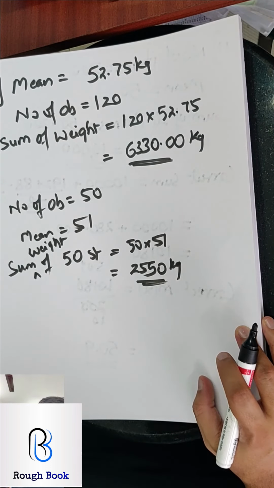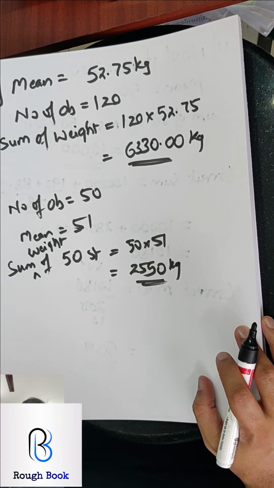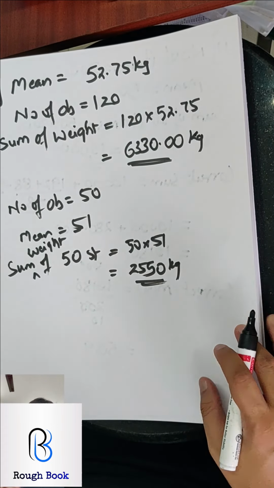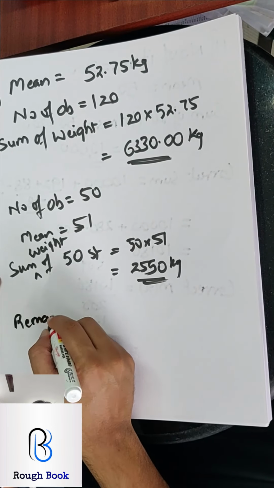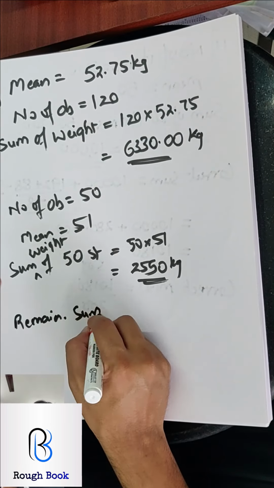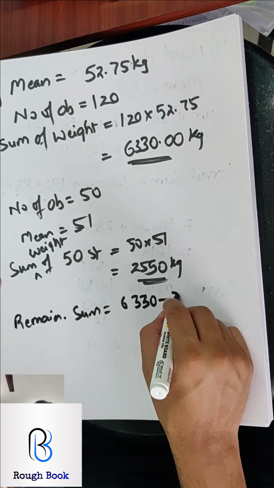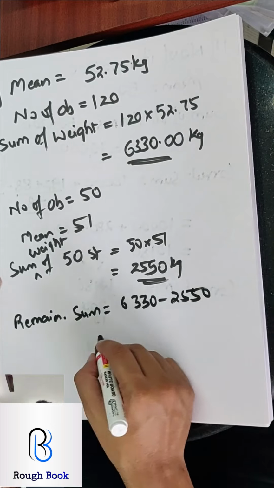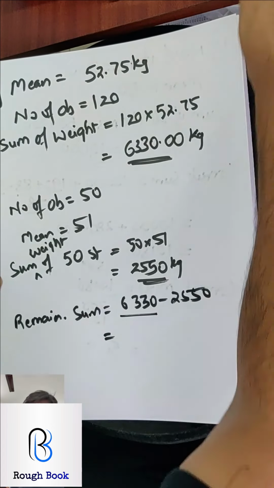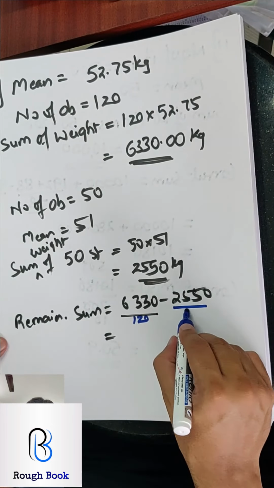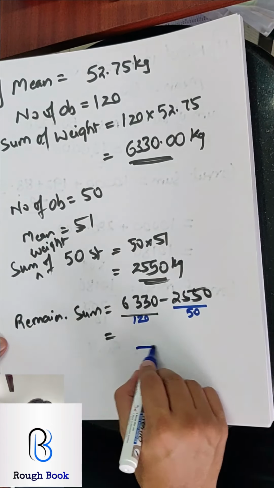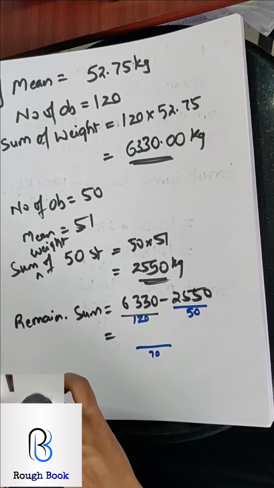Let's see what is the question. Further they say, find the mean weight of the remaining students. Isn't that very simple? So, remaining sum, that will be 6330 minus 2550, because this is the total of 120 students. This is the mean weight of 120 students and this is the mean weight of 50 students. When I subtract, I will get mean weight of 70 students.